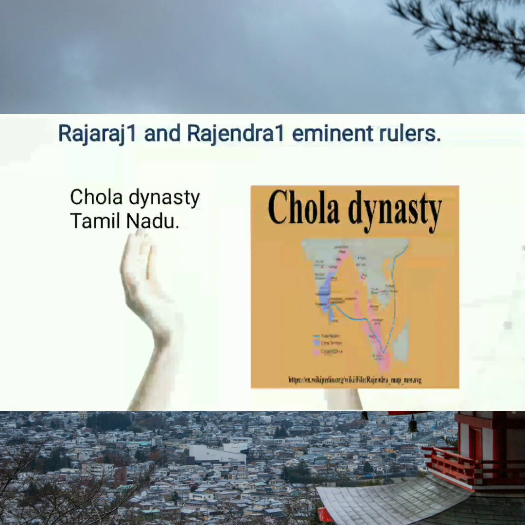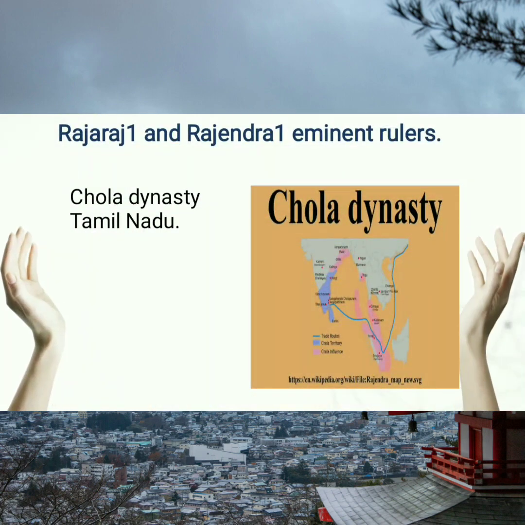We move further. Raja I and Rajendra I are the eminent rulers of the Chola dynasty in Tamil Nadu. Here is a map of Chola dynasty. Cholas conquered the following places: Sri Lanka, Maldives, and they happened to strengthen the navy force. Vishnuvardhan was the great king of Hoysal of Karnataka who conquered this empire.